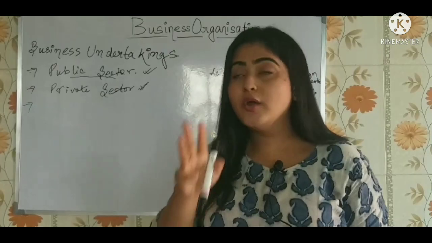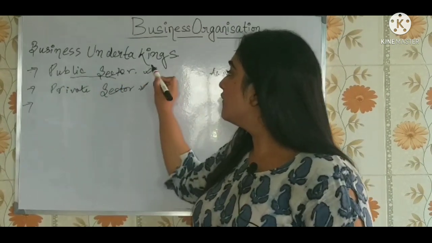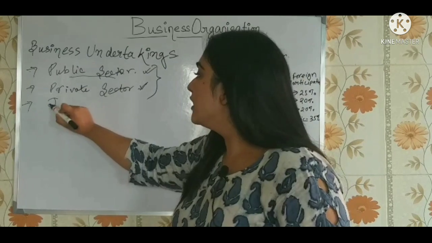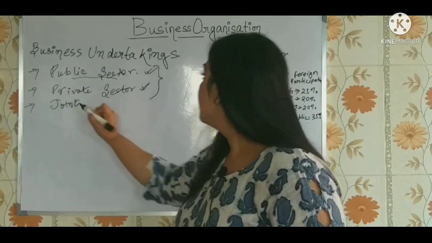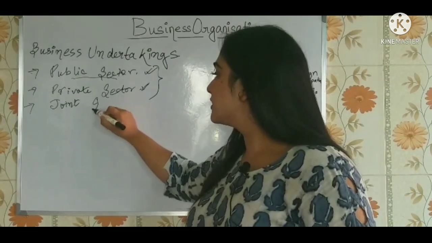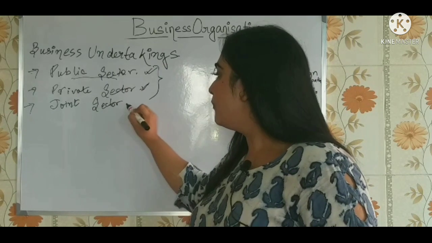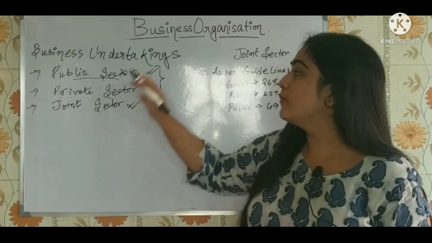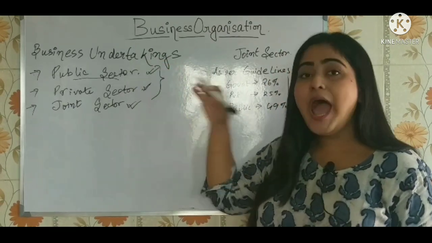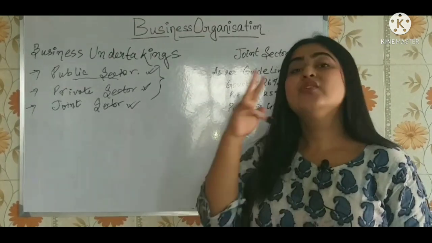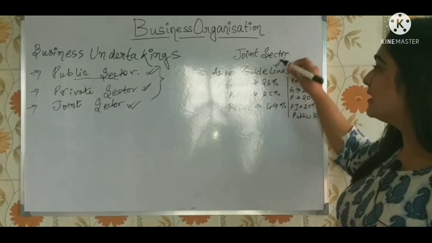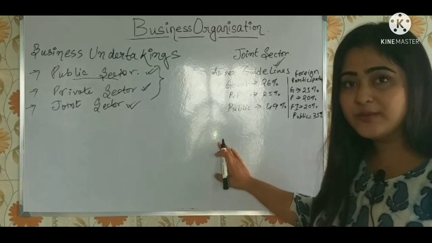And the third one which we have is a joint of these two, public and private sector, and we call it the joint sector. Now, there is a very important thing. It is the engagement of both the government and the private. Three things. You can take this as per the guidelines given by the government.